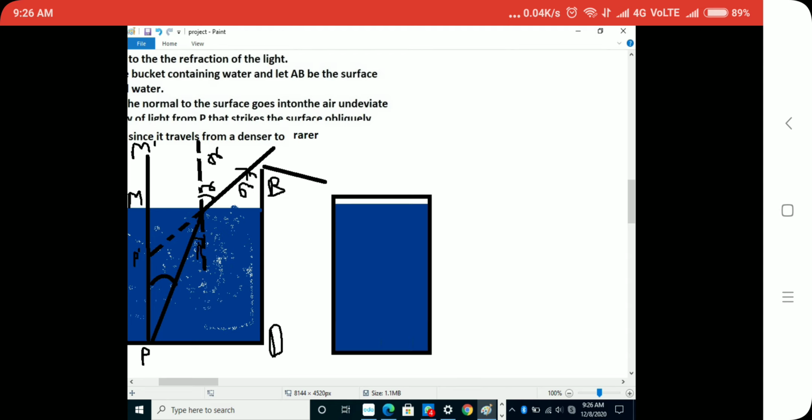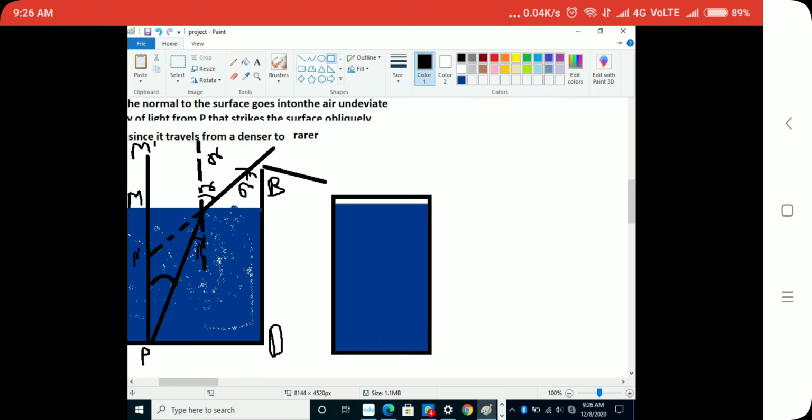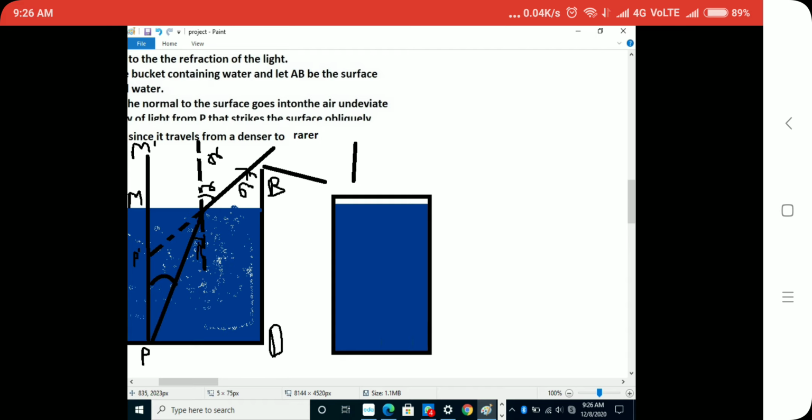So guys, what does it mean? It means that this is a light ray which is striking the surface, and it should get refracted like this.